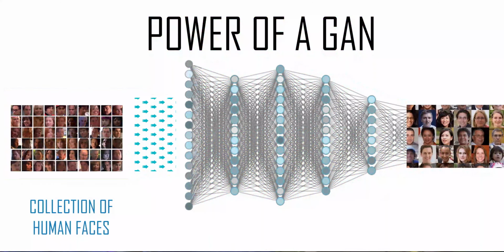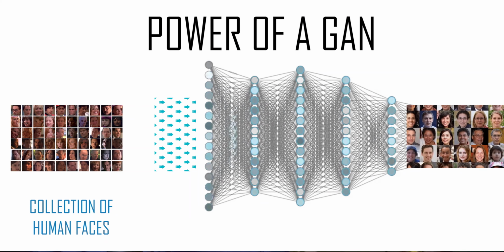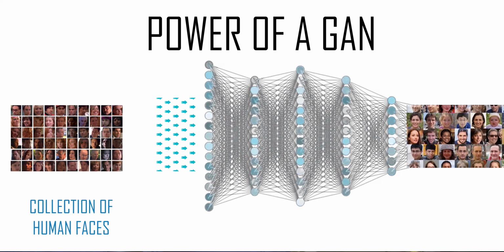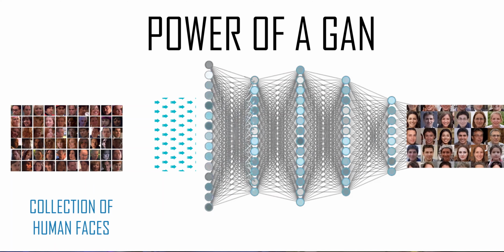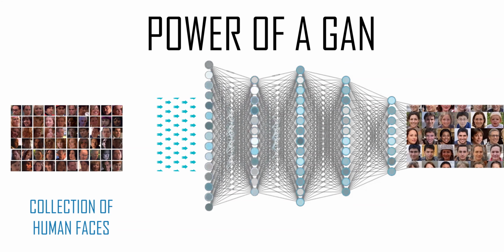So let's assume that you're giving this machine learning algorithm millions and millions of images of a human face. After learning to understand various aspects of a face, like your nose and your eyes, it can even create a completely new face from scratch. So instead of giving it a single input, let's assume that now you give it a continuous stream of input like an audio or video, and this GAN now has the ability to understand the different aspects of this and probably even create its own audio or video. Maybe that's what I'm doing.